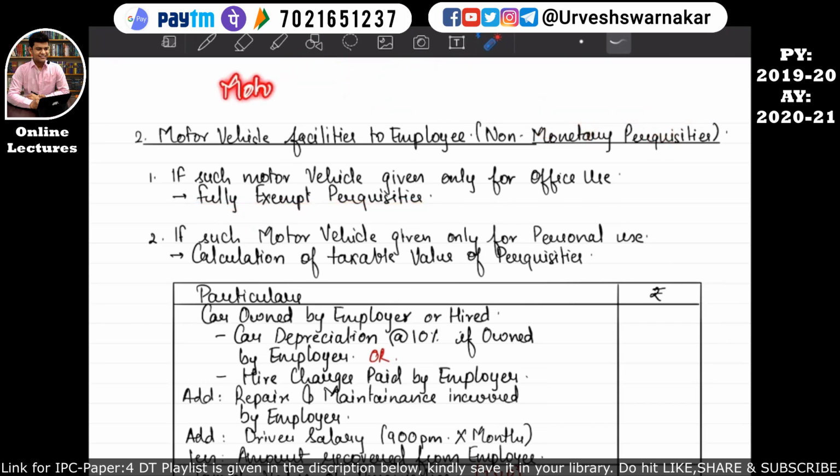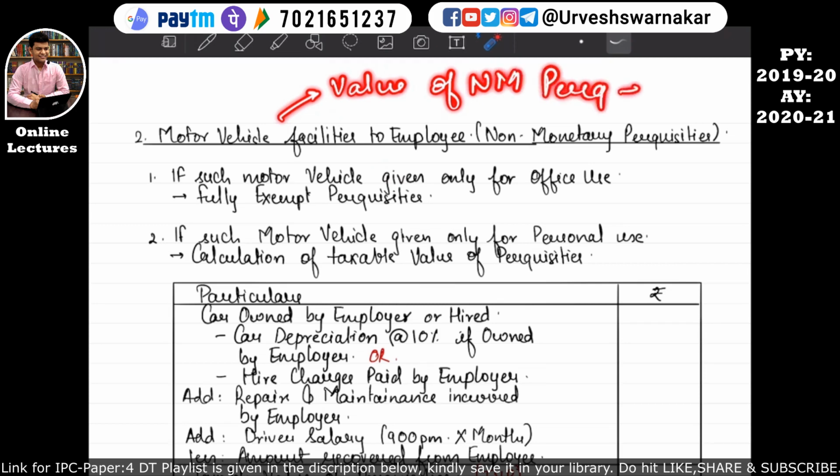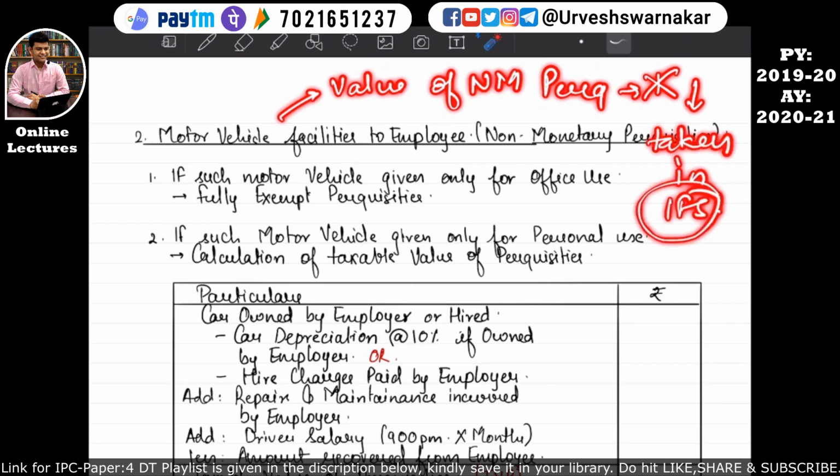That means if the motor car is given by the employer to the employee for office use only, then we will not calculate the value of this perquisite, because this perquisite is only for the office use. So here the employee is not receiving any extra benefit, that's why it will not be calculated. That's why the value of non-monetary perquisites will not be calculated, and such value will not be taken in computation of income from salary. I hope this is quite clear.